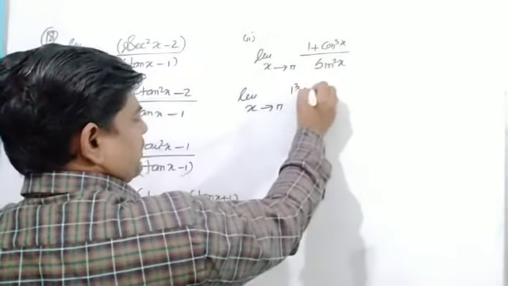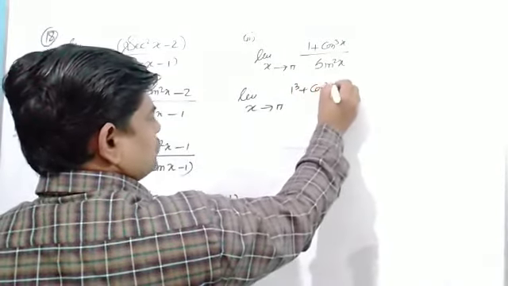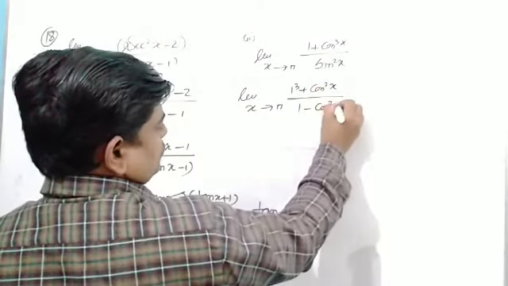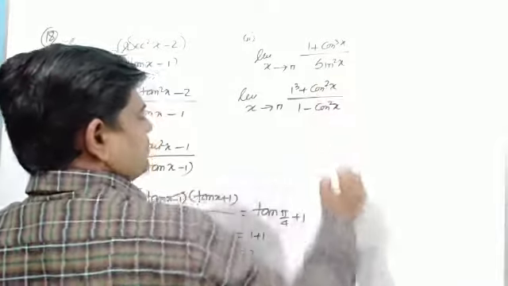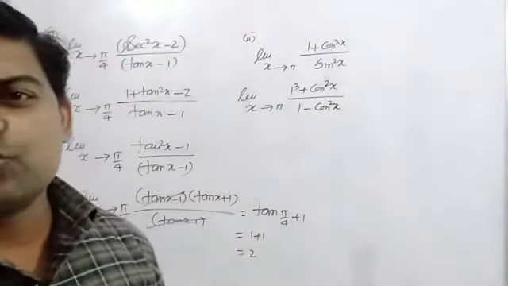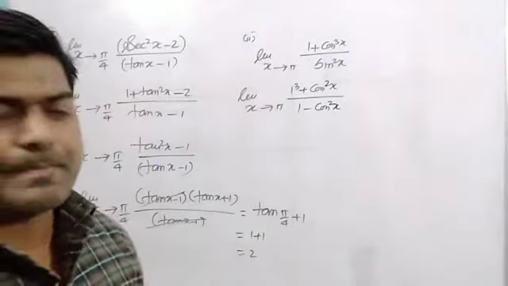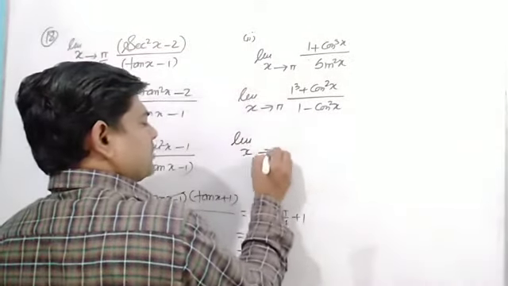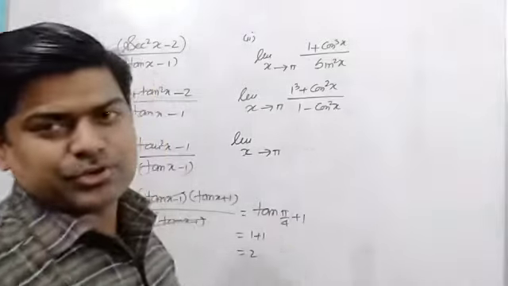Here 1 cube plus cos cube x upon 1 minus cos square x. And if you remember, in the starting days, I told you we can apply factorization. When I use factorization, as you remember, the formula was a cube plus b cube.